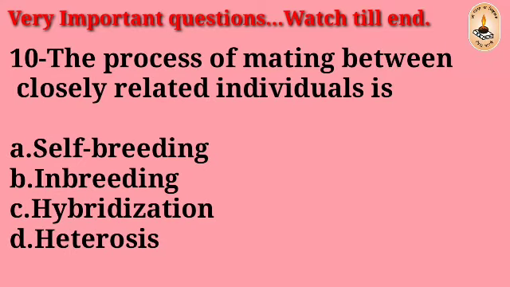Question number 10: The process of mating between closely related individuals is self-breeding, inbreeding, hybridization, heterosis.